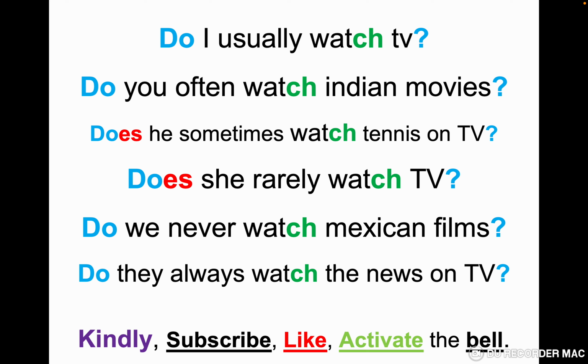Do I usually watch TV? Do you often watch Indian movies? Indian is with a capital I because it's a country or nationality. Does he sometimes watch tennis on TV? Does she really watch TV? Do we never watch Mexican films? Mexican also with a capital M because it's a nationality. Do they always watch the news on TV?